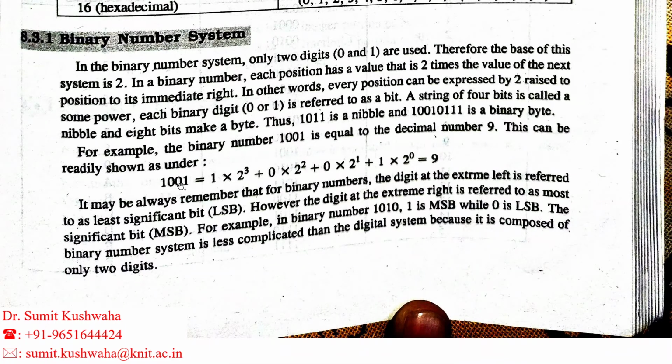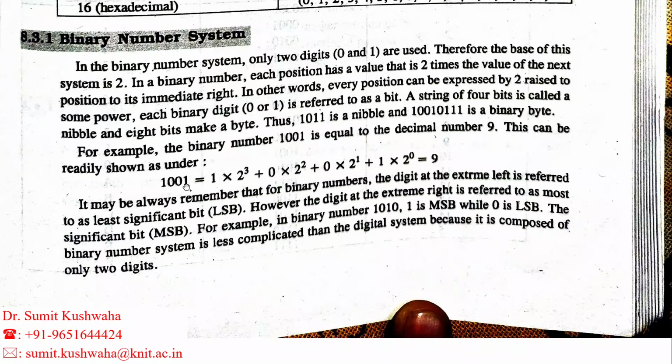So here 1001. If we represent this number in the decimal number system, what is the procedure? See, we know that the base for the binary number system is 2. Remember this point: every position can be expressed by 2 raised to some power. Okay, so how do we decide the power? Now see here, this number is 1001.